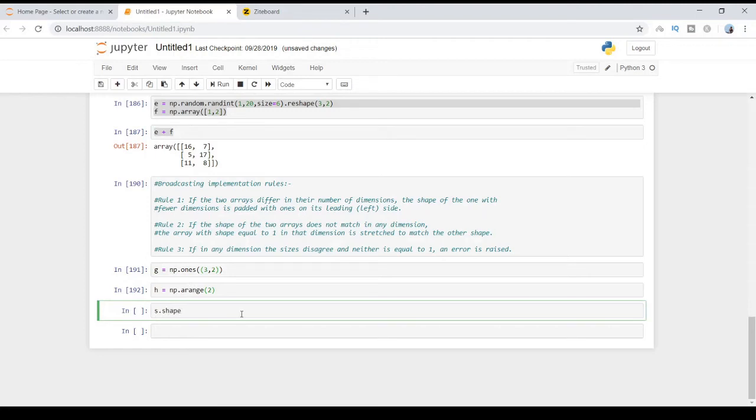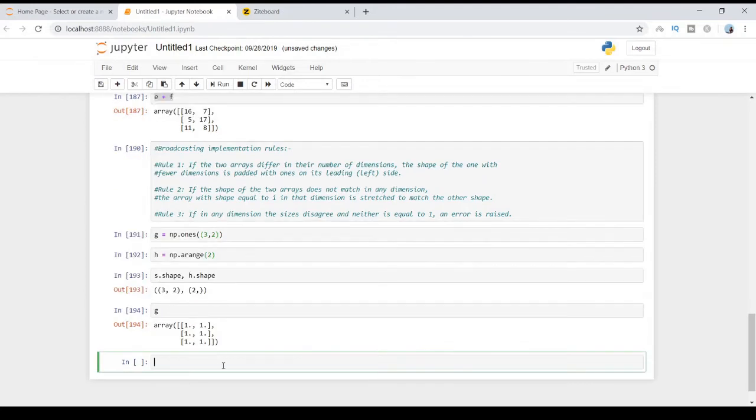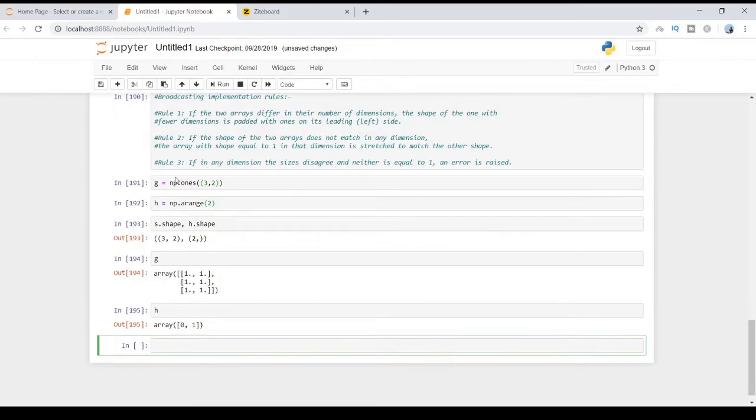Let me display the shapes, g.shape and h.shape. As you can see, the first array has a shape of 3 by 2 and it is a two-dimensional array, and the second array is a one-dimensional array with two elements. Let me display them, g and h. Now let's see how broadcasting is implemented on these two arrays.